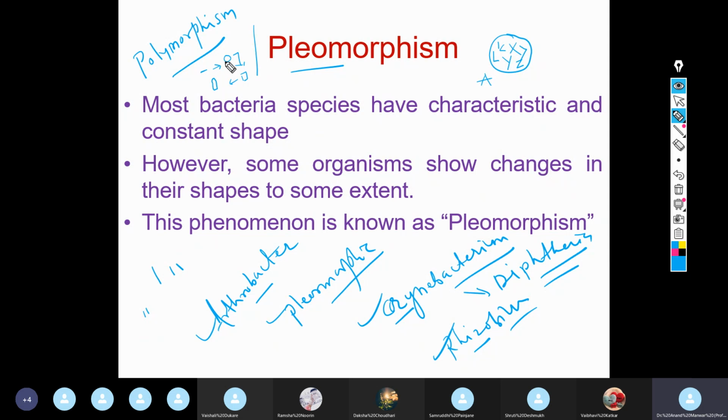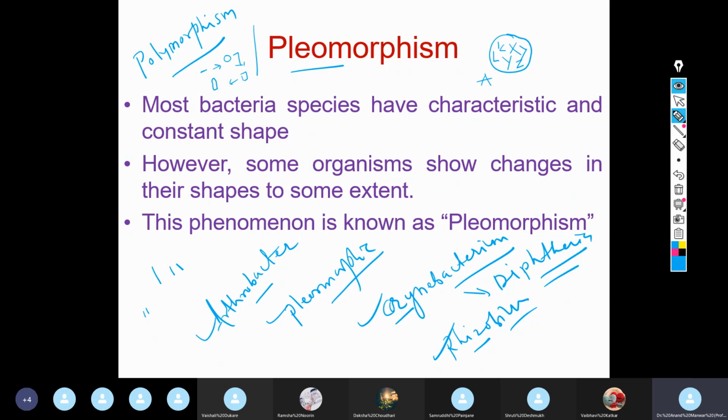So when morphology is changed by an organism, or when a bacteria shows different morphological forms, then it is called polymorphism. Poly means many, and morphology. Many morphologies are shown by the same bacteria, then it is called polymorphism.